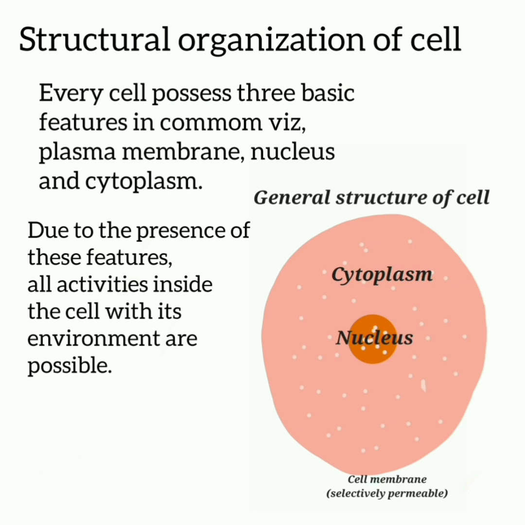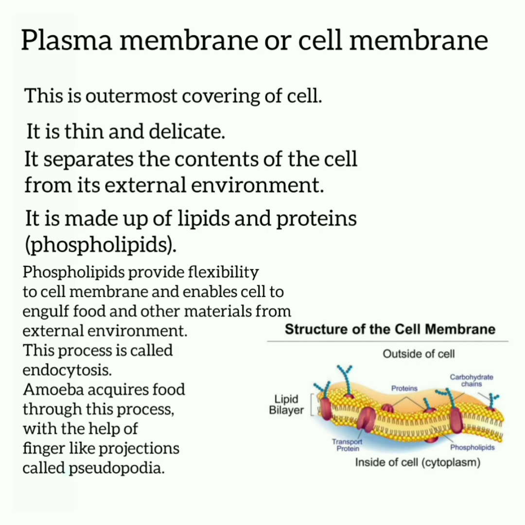Structural organization of cell. Every cell possesses three basic features in common, viz. plasma membrane, nucleus, and cytoplasm. Due to the presence of these features, all activities inside the cell with its environment are possible. Plasma membrane or cell membrane. This is the outermost covering of cell. It is thin and delicate. It separates the contents of the cell from its external environment. It is made up of lipids and proteins.